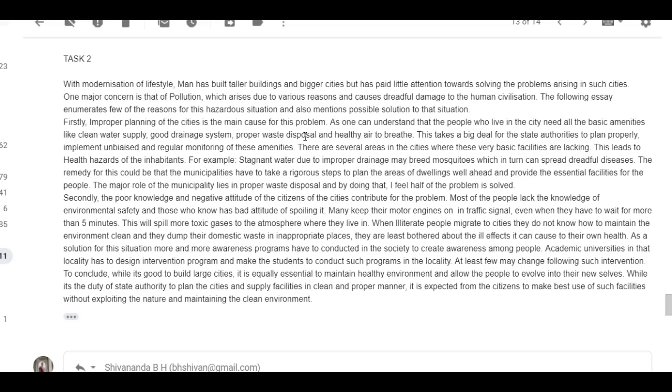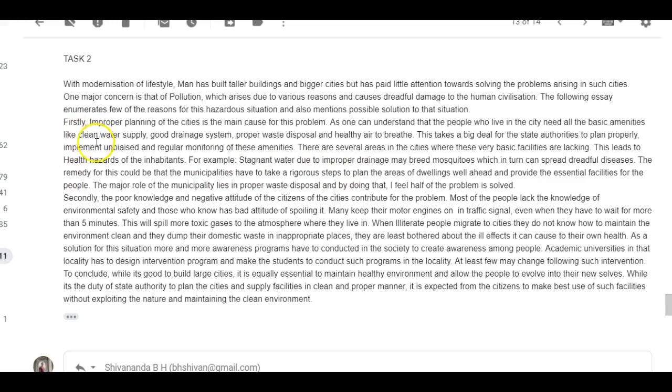Alright, this is grammatically wrong. It's not "as one can understand," it should be "one can understand that people who live in the city need all the basic amenities like clean water supply, a good drainage system, proper waste disposal, and healthy air to breathe." "This takes a big deal." I don't like the word big deal. "This takes considerable effort for the state authorities to plan properly."